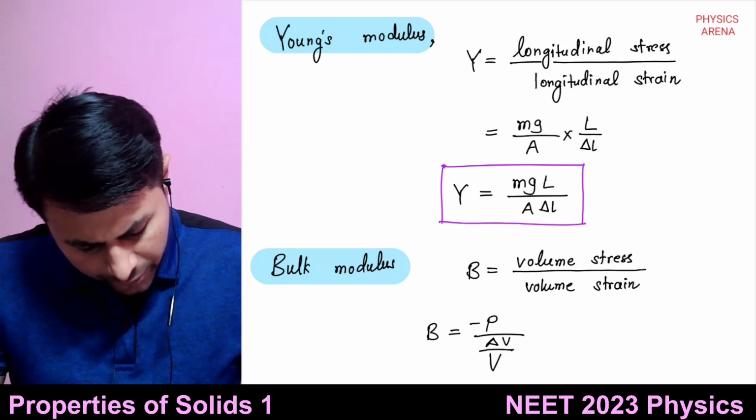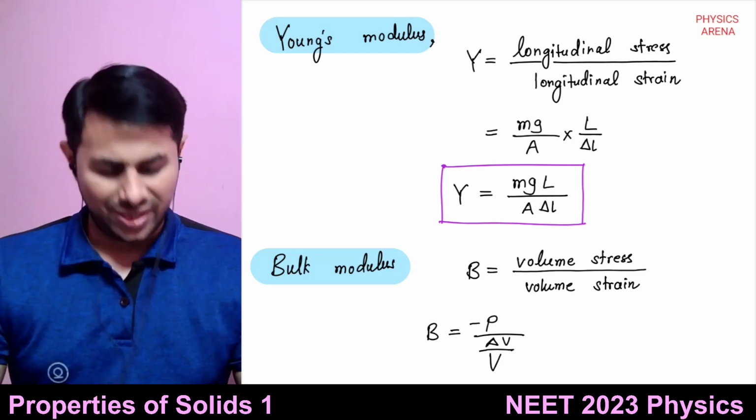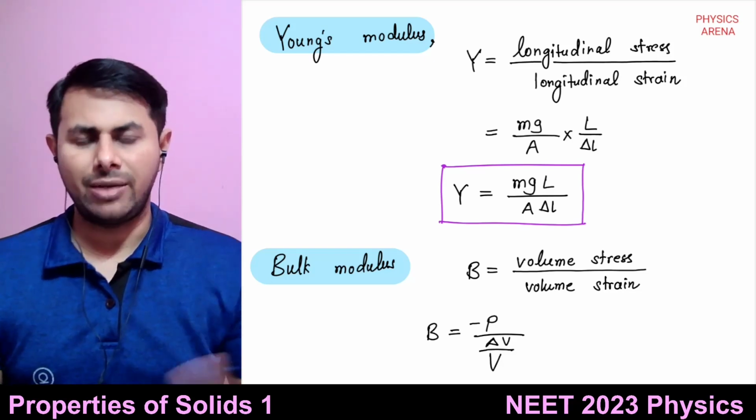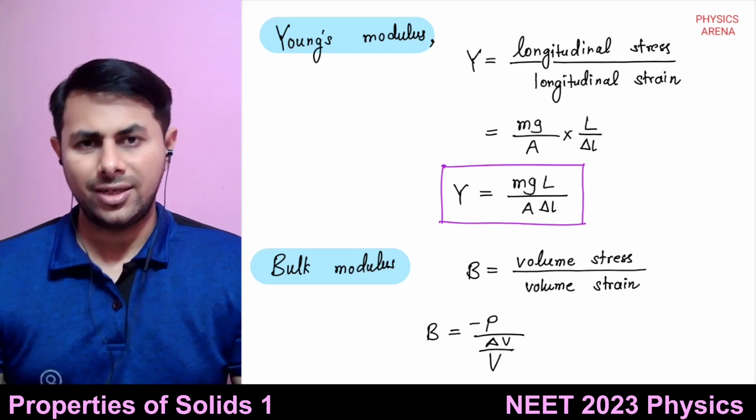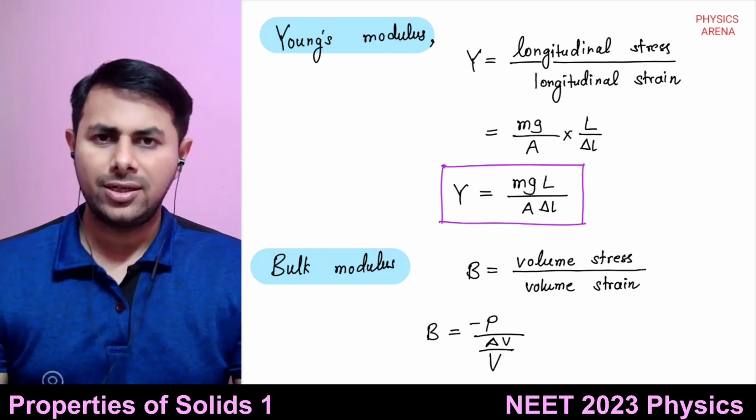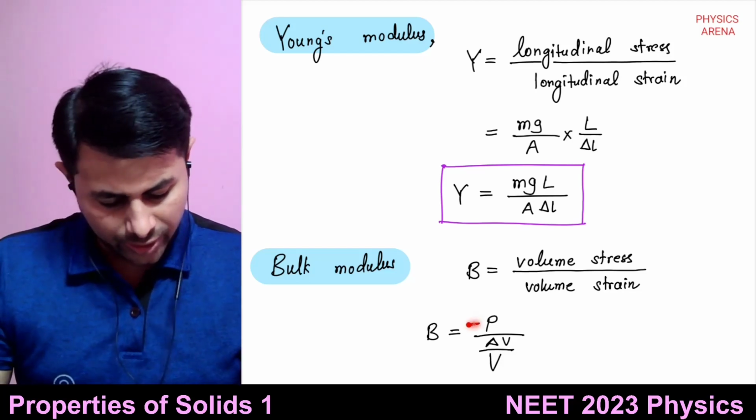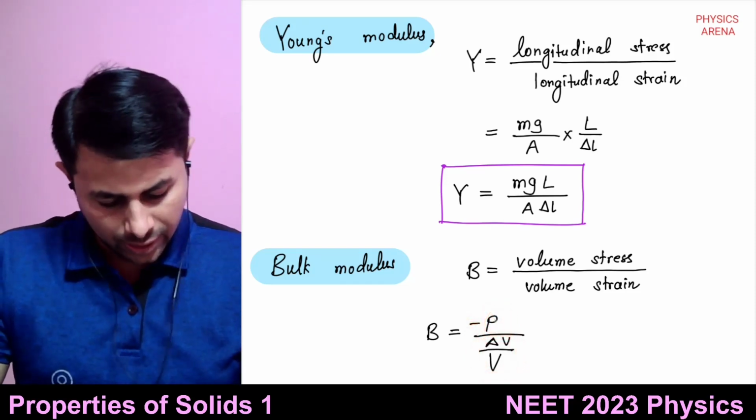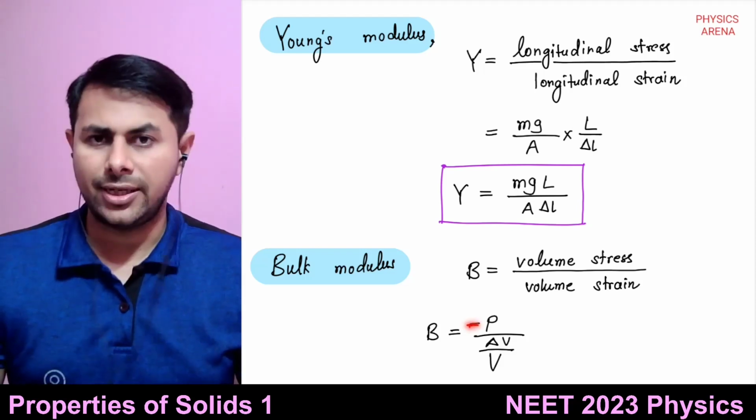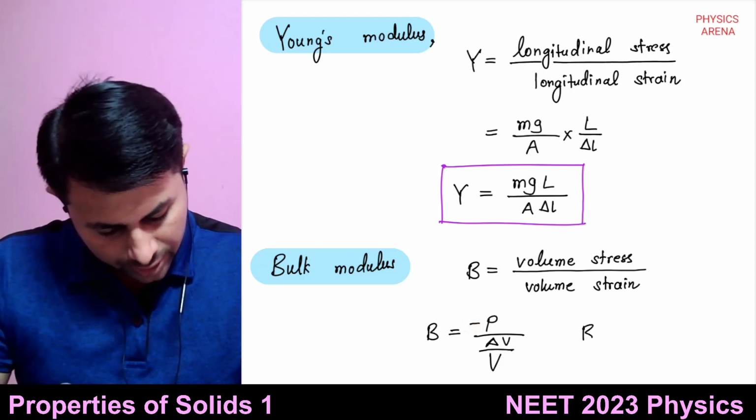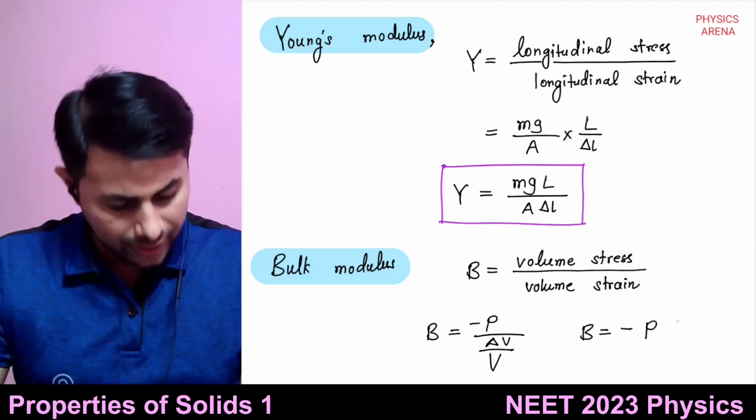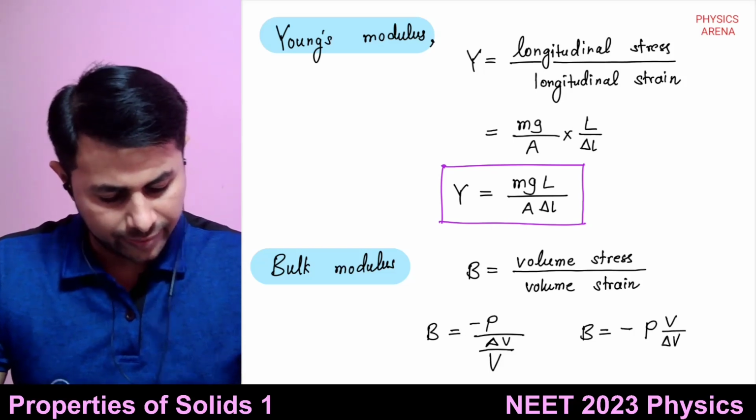But here we put a negative sign. And why do we put a negative sign? It's because when pressure increases, what happens to the volume? Volume always decreases. So to compensate for the change in sign between pressure and change in volume, we put this negative sign. So the bulk modulus B is equal to minus P multiplied by V upon delta V.